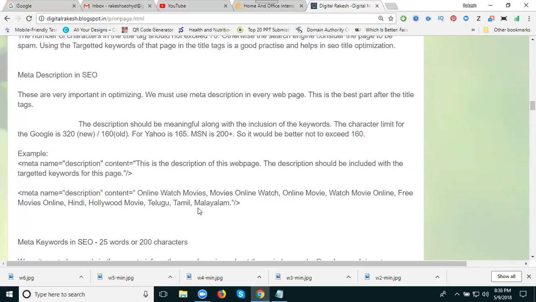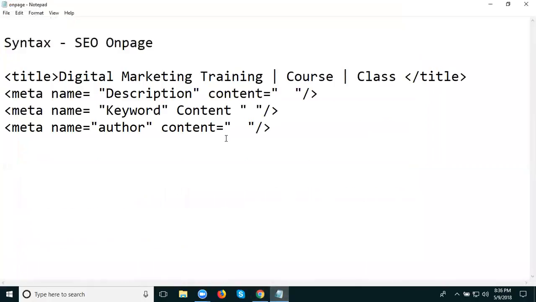Next are the meta keywords. The description is written like a sentence, and the keywords are written as keyword type. They support only 25 words. Look at the screen here. I'm writing your keywords.